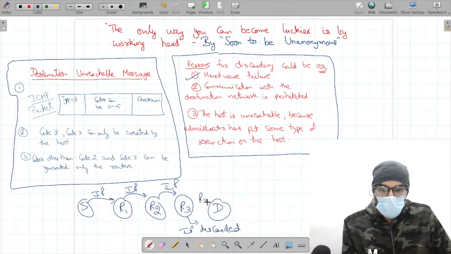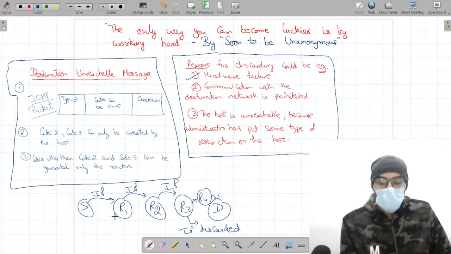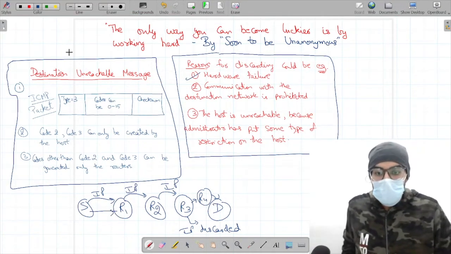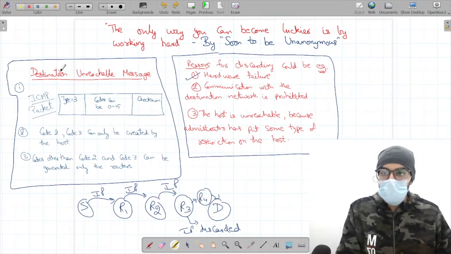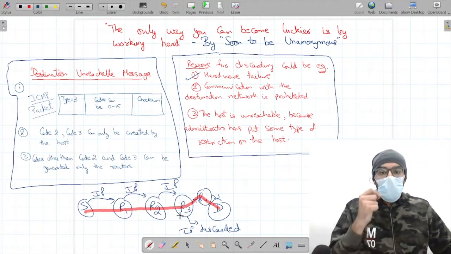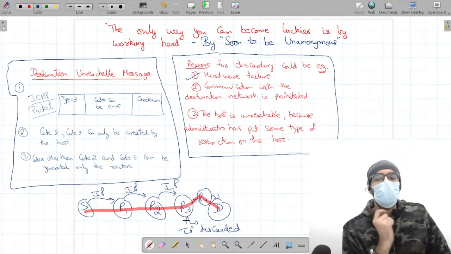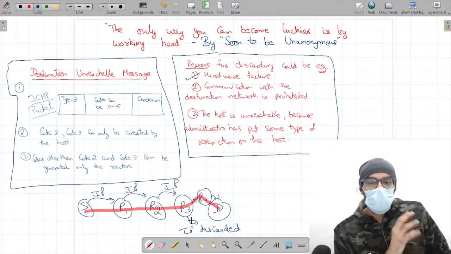Let's say there is another router R4, and at router R4 there is a hardware failure. Ideally, the message should have gone from S to R1, then R2, then R3, then R4, and then D. Now, when the IP packet has reached router R3, it finds that the hardware of router R4 has failed.